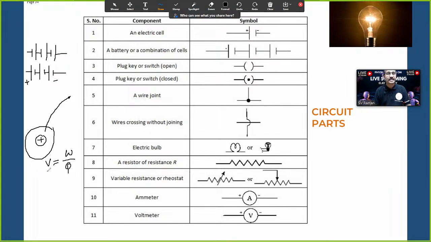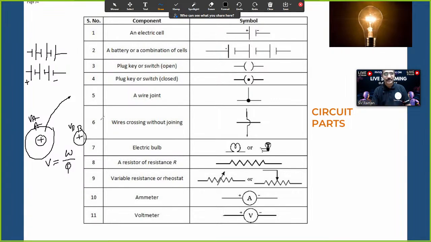But potential difference means the same charged particle we take to another area. Let's say another charged particle is there, that is another area. Let's say point A over here, point B over here. This potential will be VA and this potential will be VB. The difference between the two potentials we call the potential difference. Hope you understood what potential and potential difference are. Now we can go ahead with our symbols.